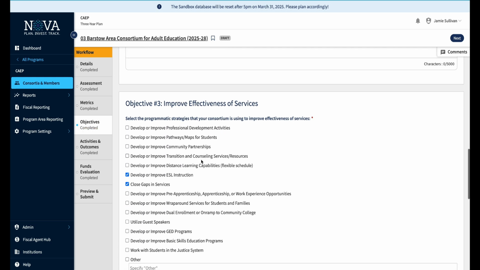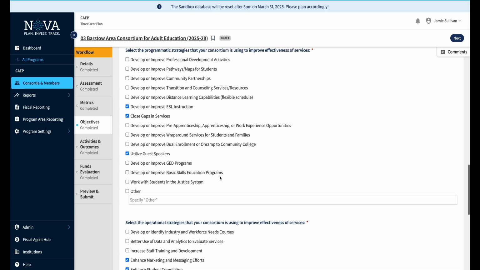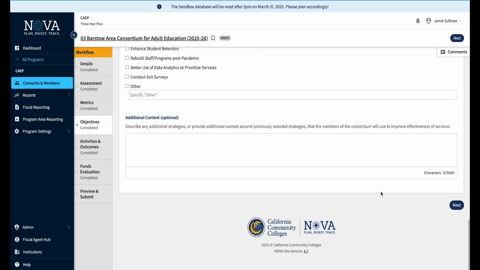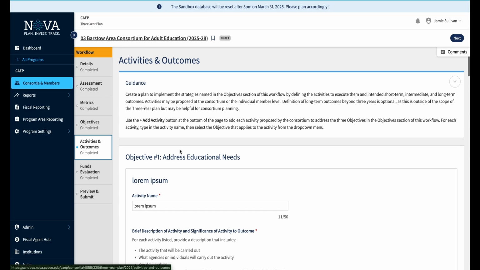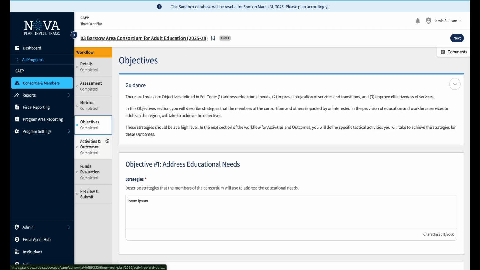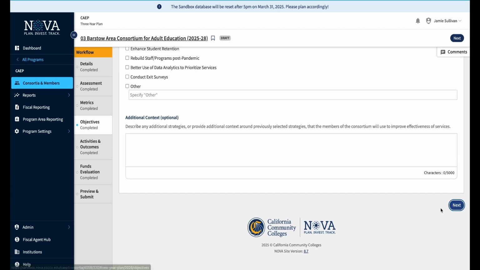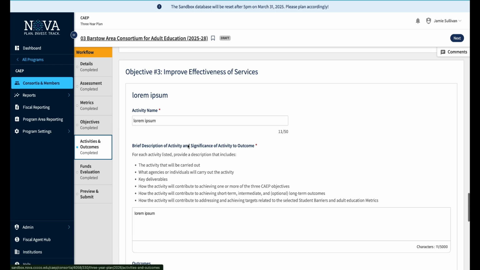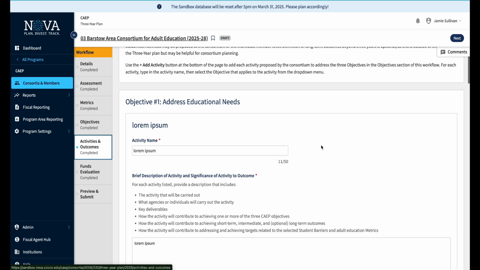Objective number 3, improve effectiveness of services. These are 3 very high level objectives that apply to adult ed across the board, so they are present on the 3-year plan. Come over here, and you do have the option to select the tab itself or go down and select the next option. Either one will work just fine.